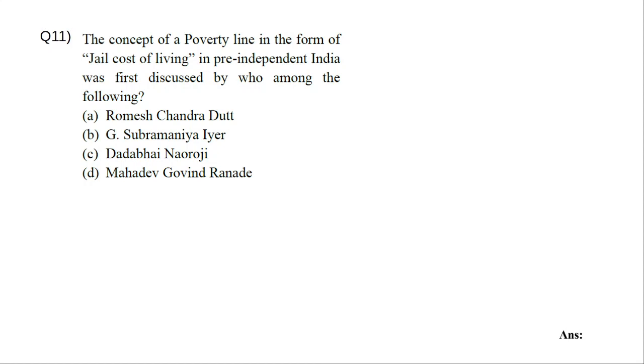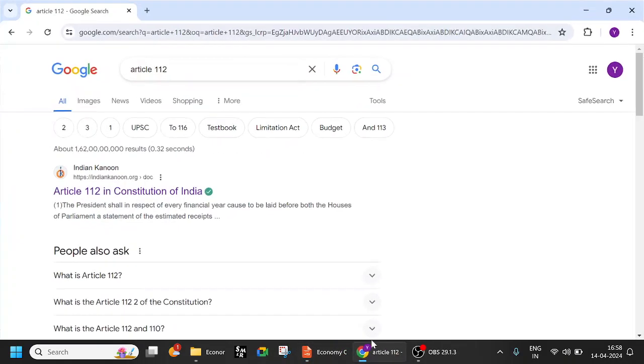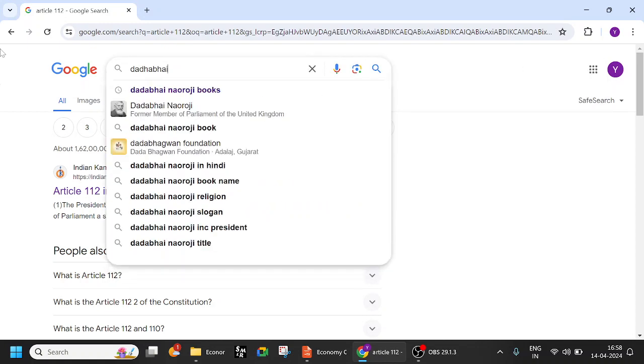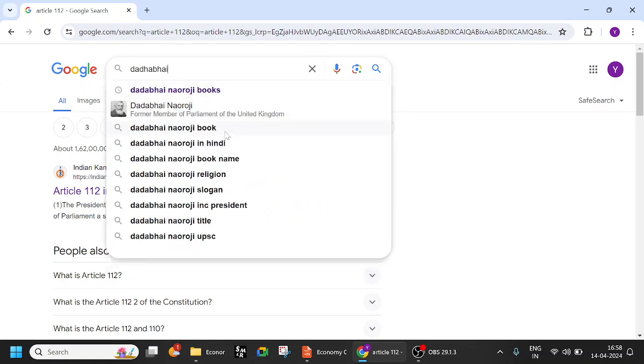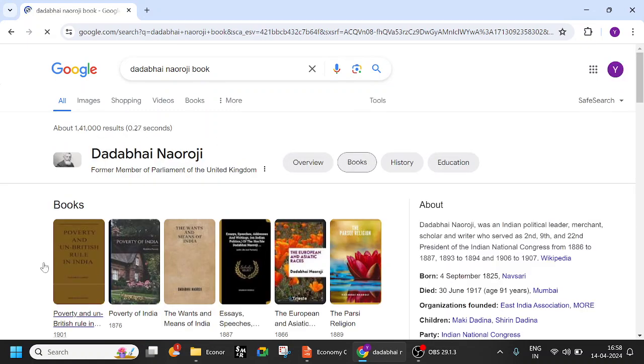So if you've already gone through Indian history, you see these names very frequently, right? Dadabhai Naoroji, the Grand Old Man of India, and you've seen R.C. Dutt, Ramesh Chandra Dutt. So one of the important books written by Dadabhai Naoroji is Poverty and Un-British Rule in India. Okay, see Dadabhai Naoroji's books. See Poverty and Un-British Rule of India.